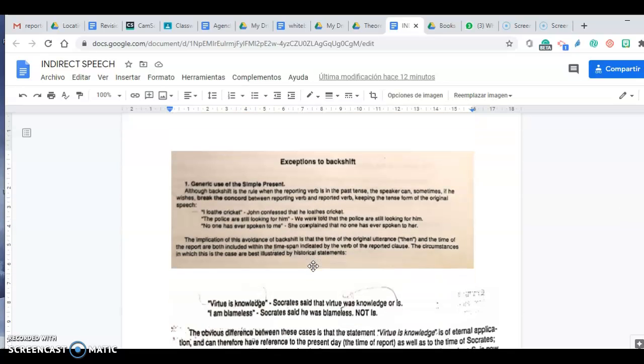Another thing that we need to take into account is that there are exceptions to backshift. Why are there exceptions to backshift? This is easy for us to grasp because it is exactly the same as happens in Spanish. I mean, it's a question of logic. Generic use of the simple present: if I say, "I loathe cricket," or "I hate football," we would never say otherwise.